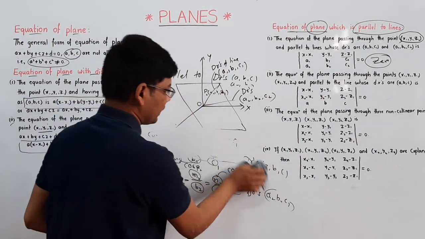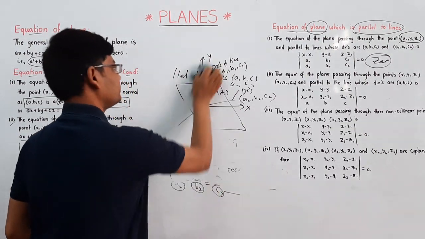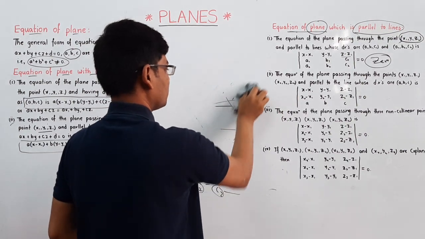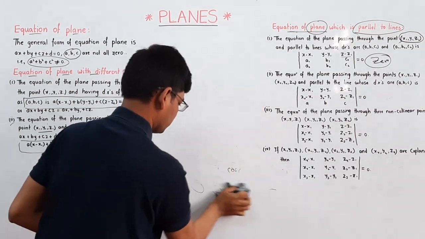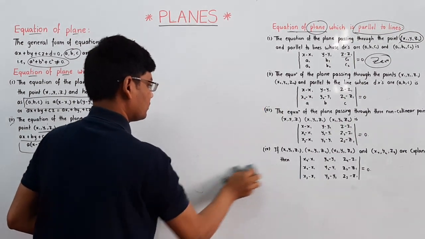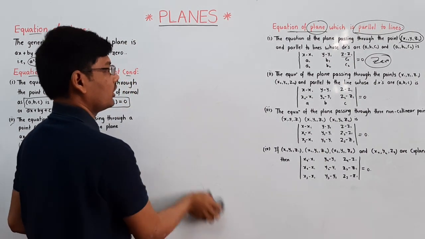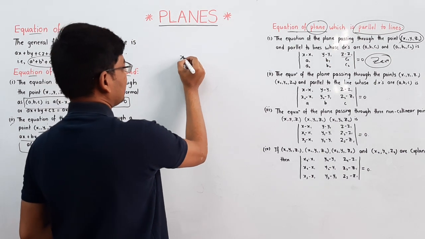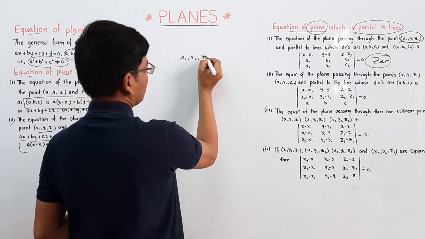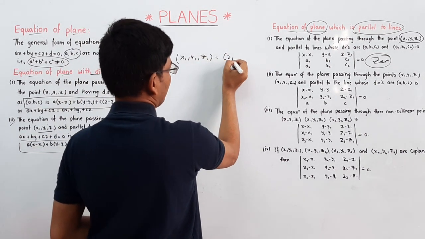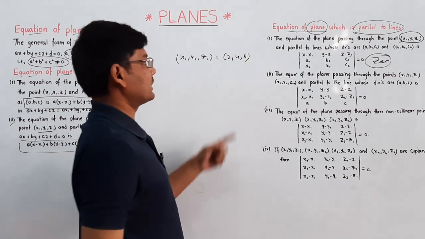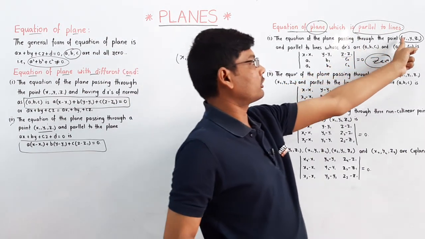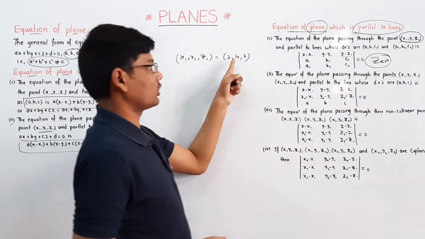So, for example, I am taking a point on a plane, that is x1, y1, z1, that is 2, 4, 6.